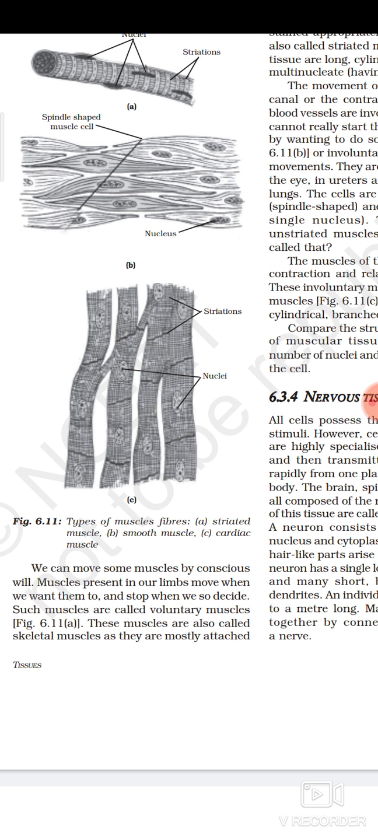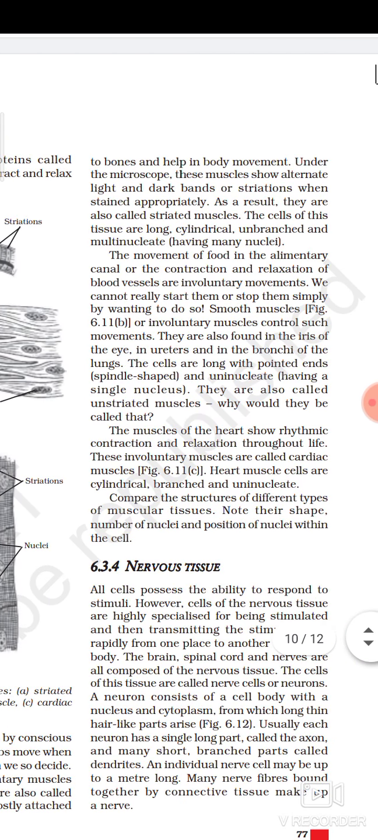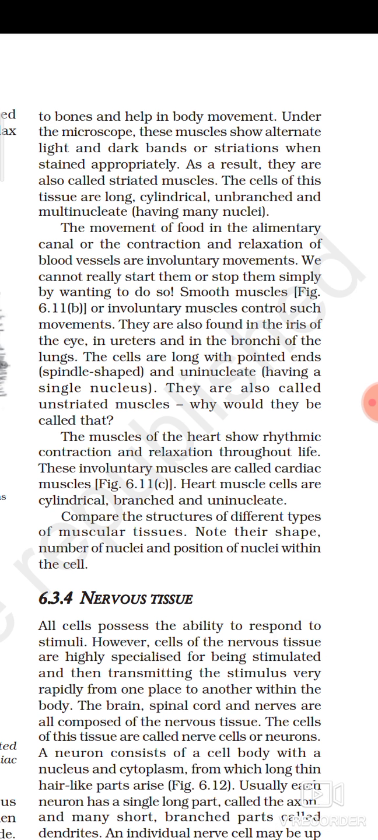So they are called what type of muscle? Voluntary muscles. That means these muscles are under our control. We can control them. These muscles are also called what? Skeletal muscles. Why are they called skeletal muscles? Because these muscles are attached to the skeleton, to the bones, and help in the movement of the body. Their main function is to help in the movement of the body.